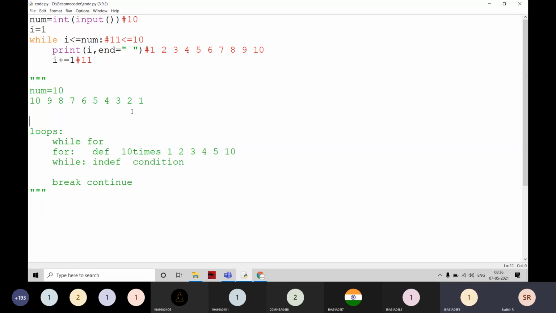Can you give the input as 100? Then check what the output is for that. For example, if you give n value 100, what is the output?